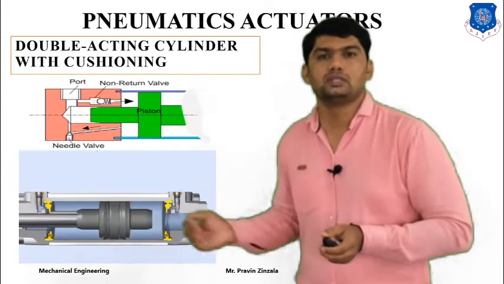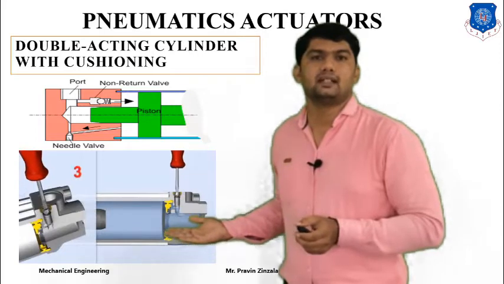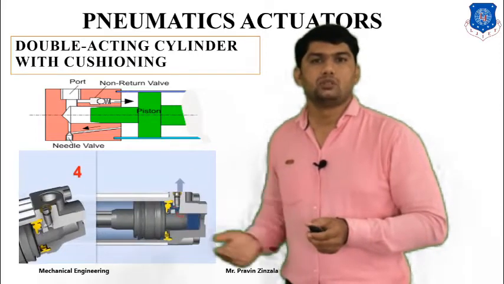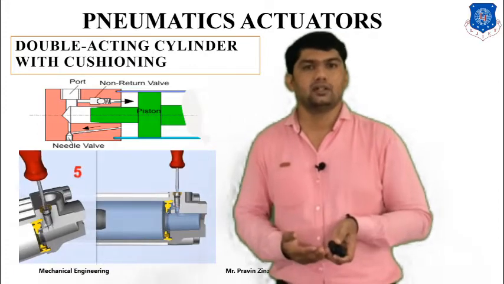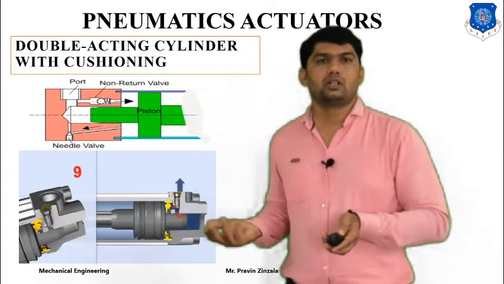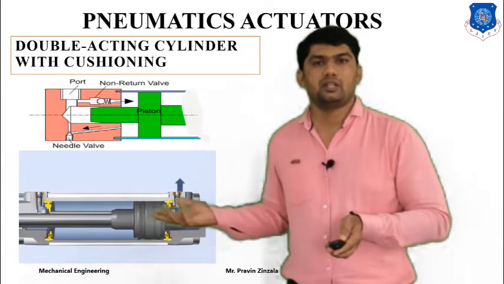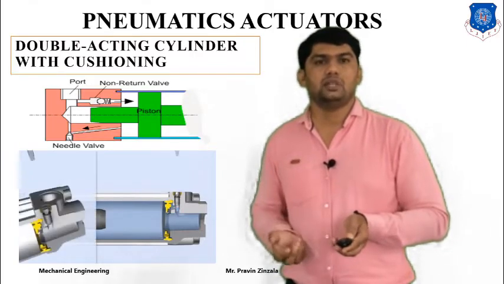So it's called a cushioning assembly. You can also see here a single acting cylinder used with the cushioning assembly, or we can operate a double acting cylinder, which is called a double acting cylinder with double cushioning. According to requirement and application, we can use the cushioning assembly and cylinder.